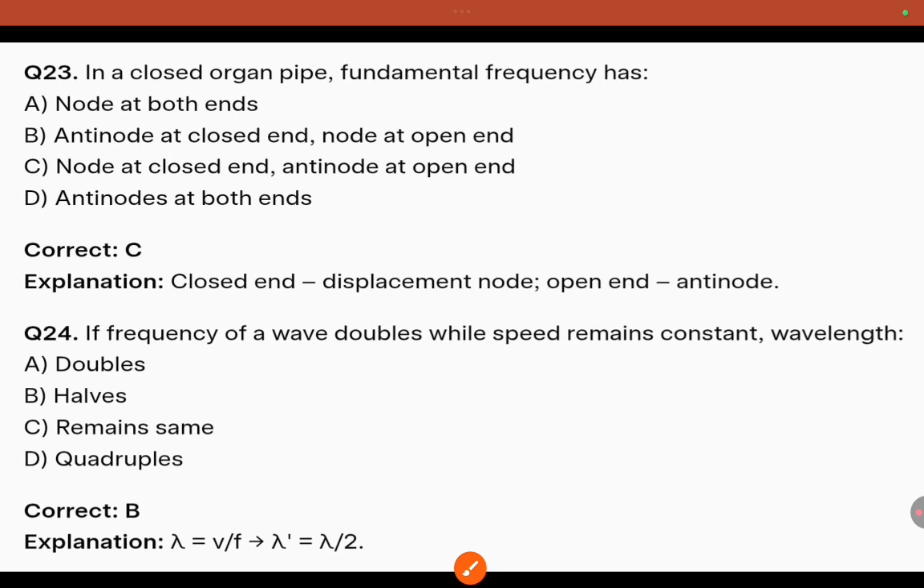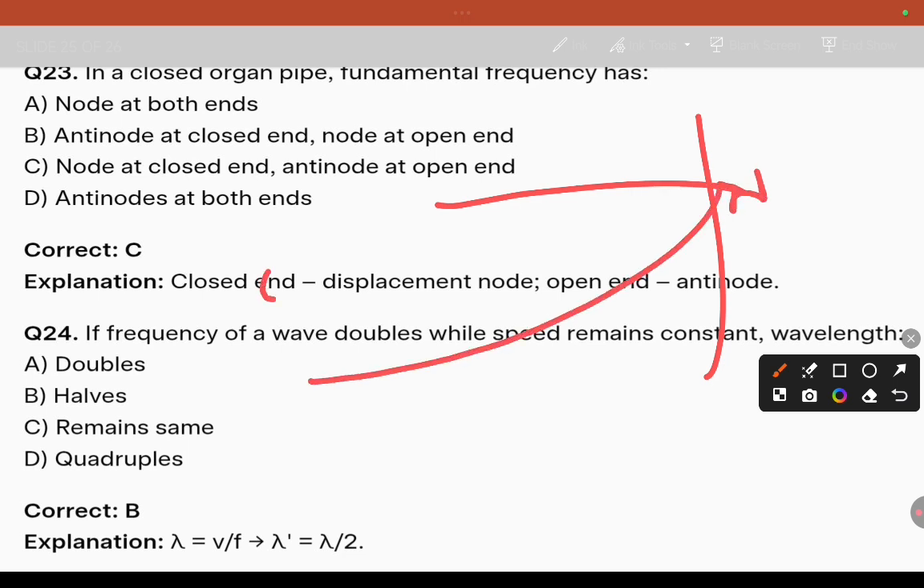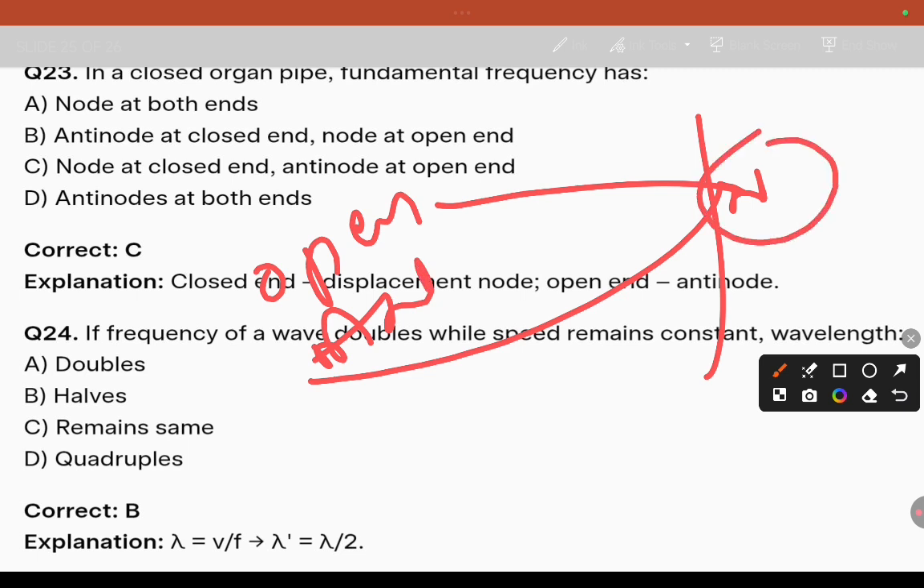23rd one, in a closed organ pipe, the fundamental frequency has a node at the closed end and an antinode at the open end. This is the node, and this end is open, so at the open end it is an antinode, and at the closed end it is a node.